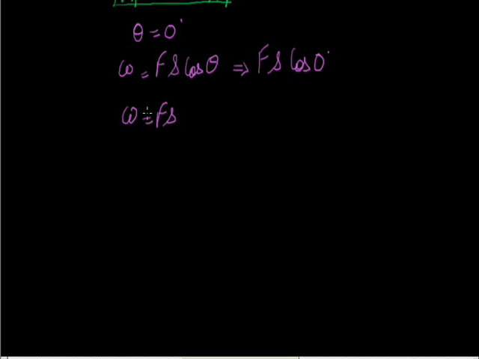Now in this case, when they both are in the same direction, work is said to be maximum. Hence we can say work done is maximum when force and displacement are in the same direction.